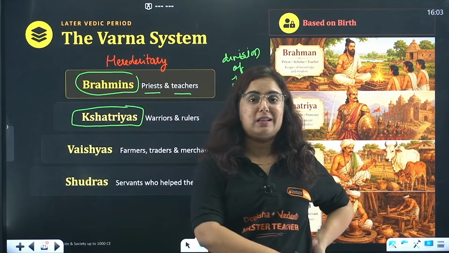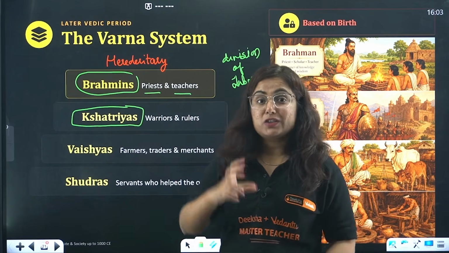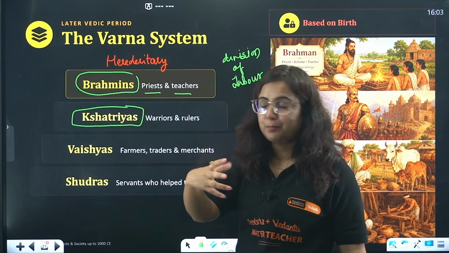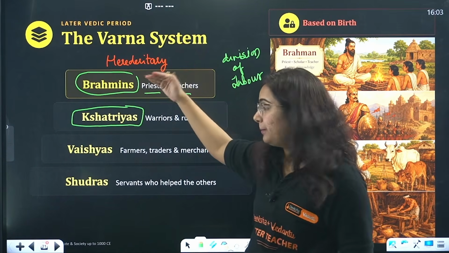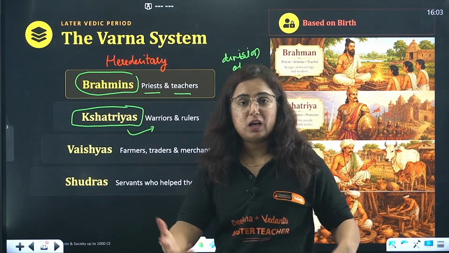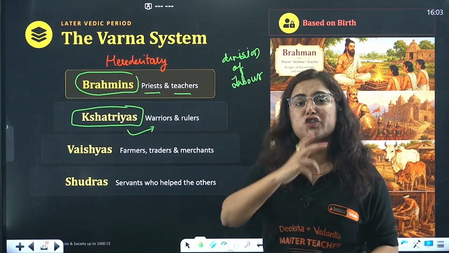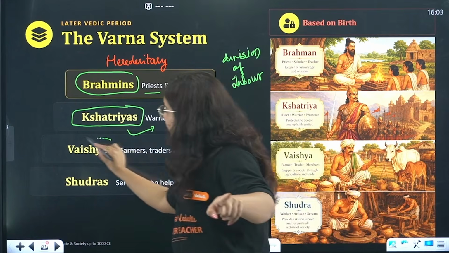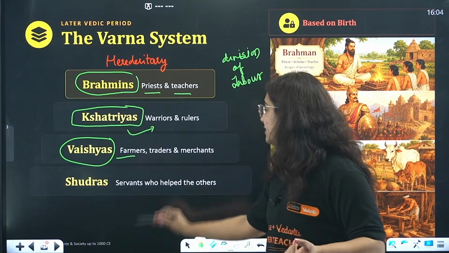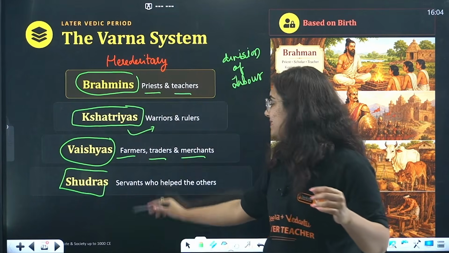There were Kshatriyas. Like if we peel an onion, what happens? There is a layer, there is a layer, there is a layer. Similarly, the top layer of this onion were Brahmins, who ruled the kingdom, basically. By rule, I mean they were at the highest level. Then there were Kshatriyas. Who are Kshatriyas? Basically the warriors. The army, the Raja, the council of ministers, they all belong to this clan known as Kshatriya. Okay? The third in the layer was Vaishya. Who were Vaishyas? Basically those doing farming activities, trading, merchants, etc. And the last in the list were Shudras, who were basically the servants.